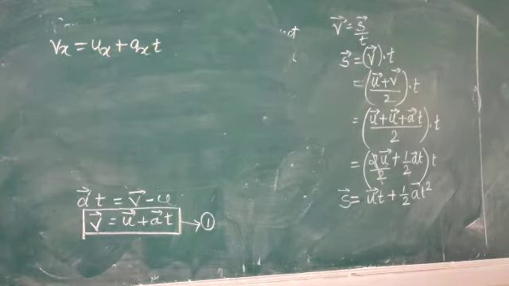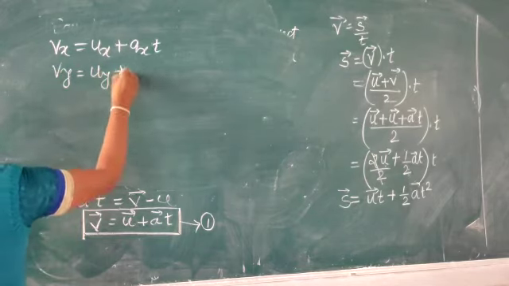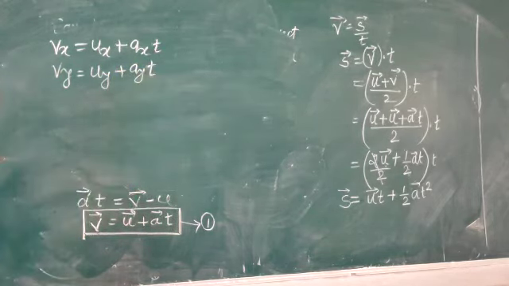We are only taking the suffix here. And for y, v y equals u y plus a y t.